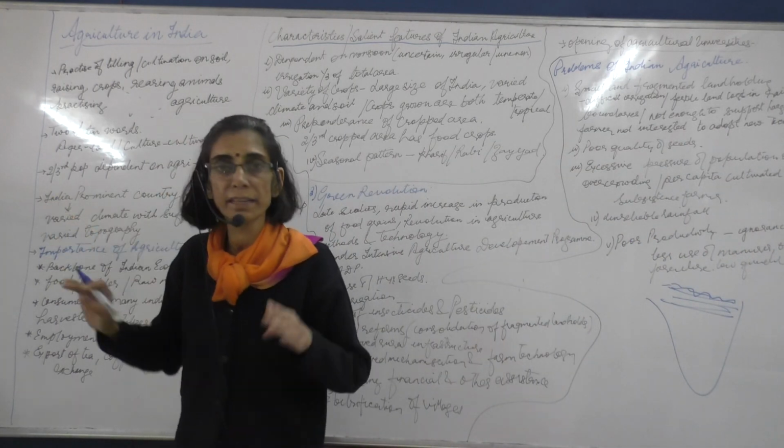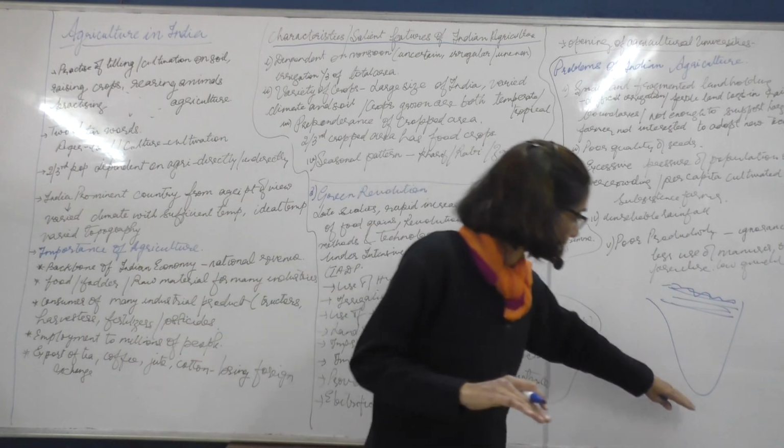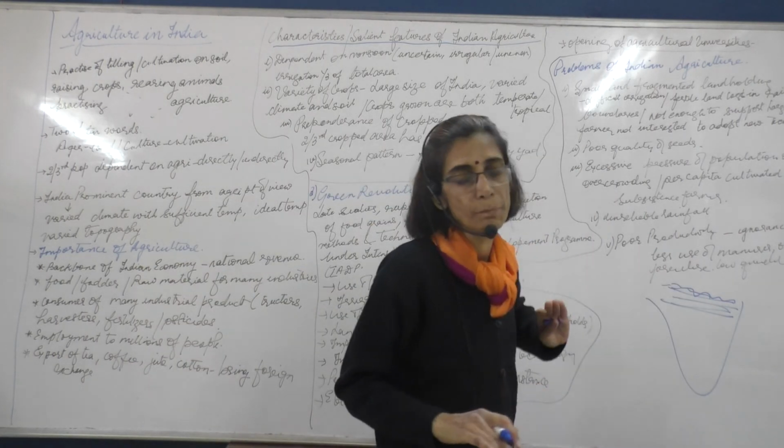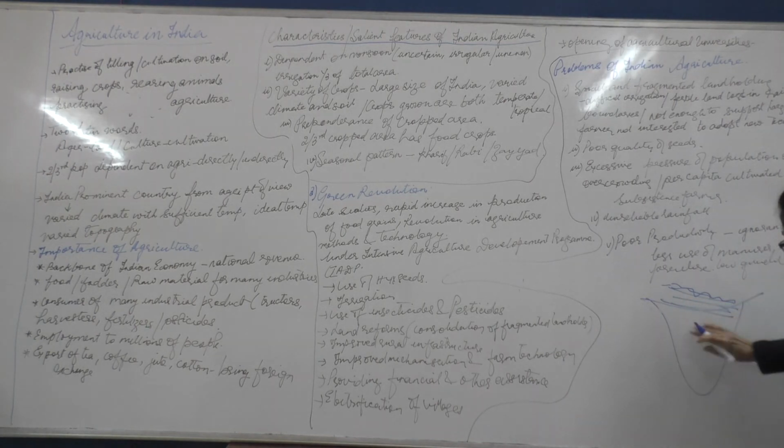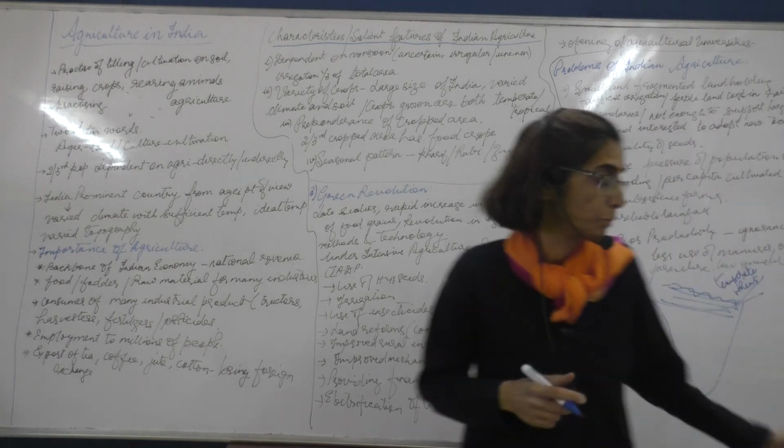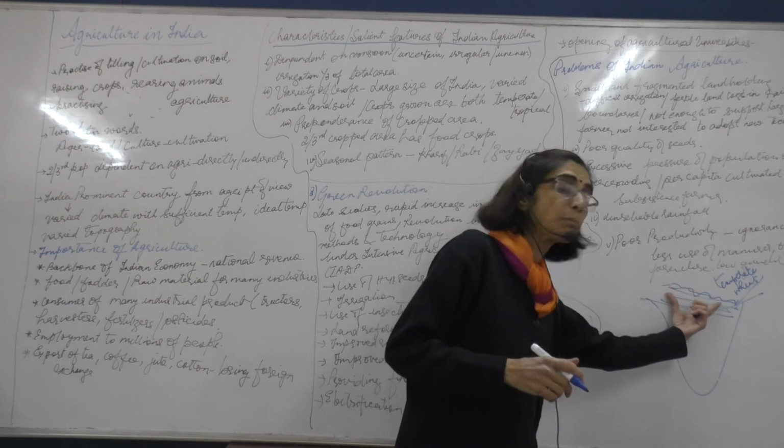Along with that, the climate varies as we go from south to north. So there is a variation in climate. Over here we can grow tropical crops. But above this, the temperatures are lower during the winter season, where we grow temperate crops. Temperate crops are the ones which require less temperature. That means crops like wheat, which do not require high temperature, can be grown in the northern part.